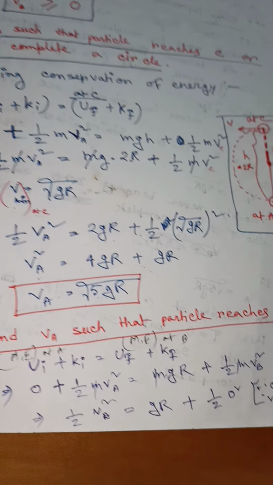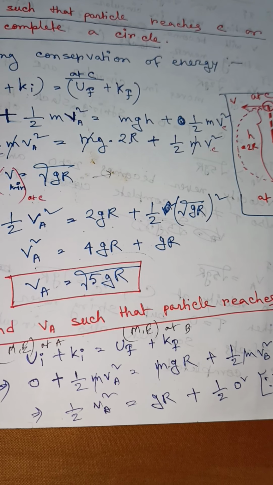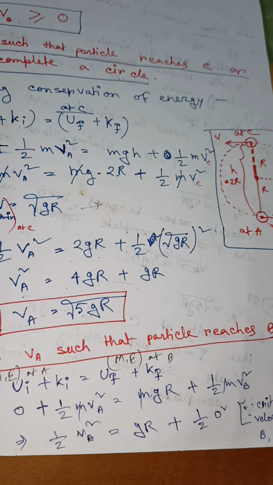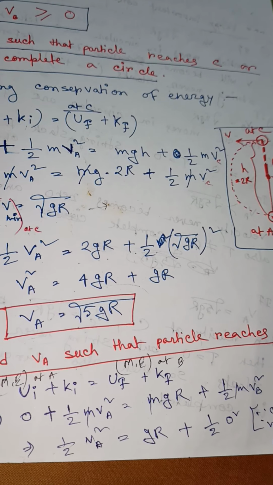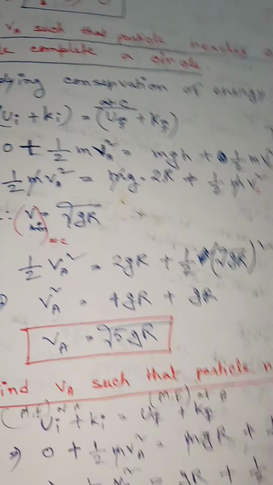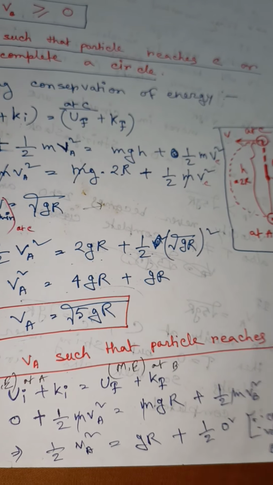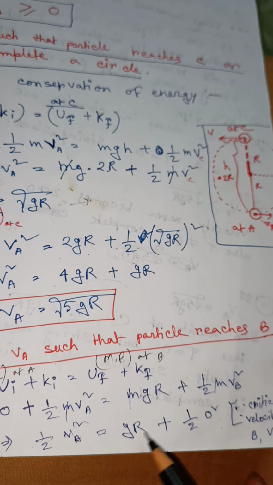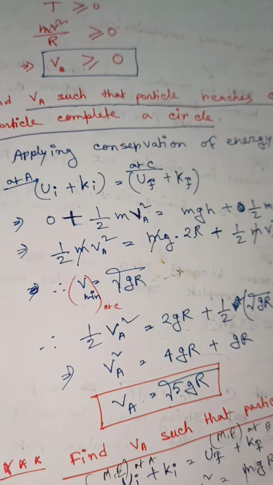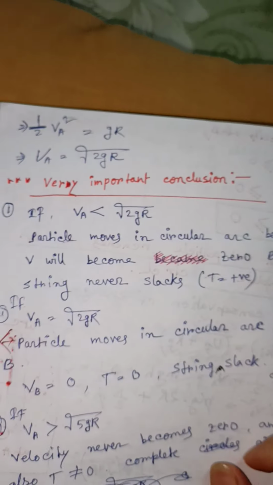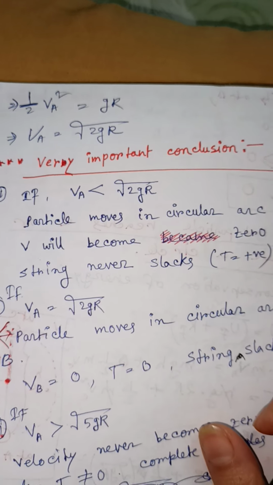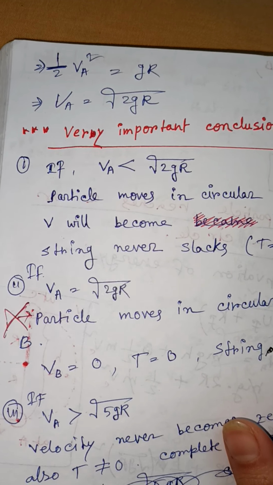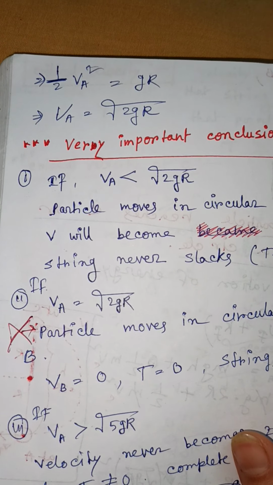So what about VB? We know that the minimum velocity VB such that the string does not slack between A and B, or the particle at least does not slack before point B, is 0, right? So half VA square equals gR plus half 0 square. That means VA square equals 2gR, so VA equals root over 2gR. If we give root over 2gR velocity to the particle, then the particle reaches point B and then